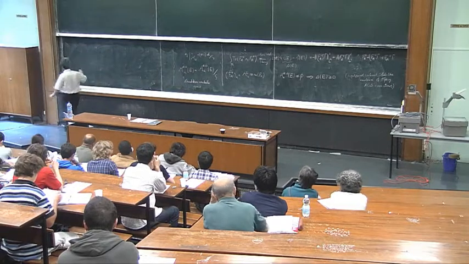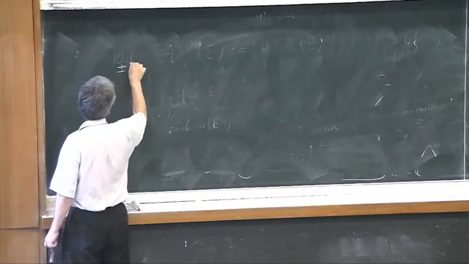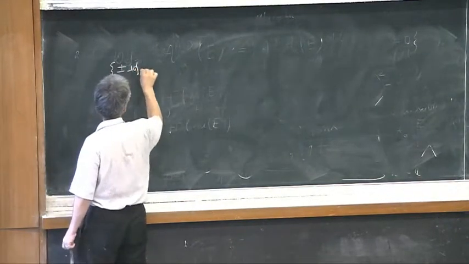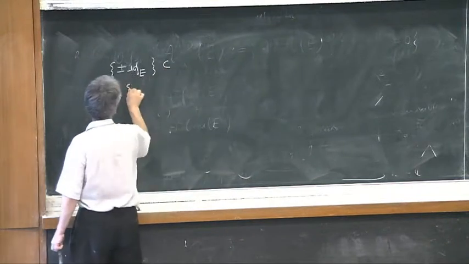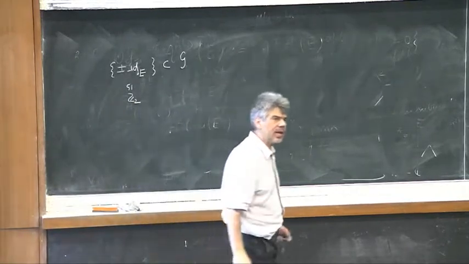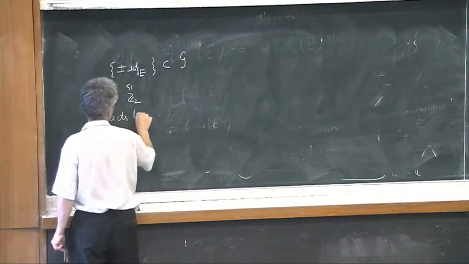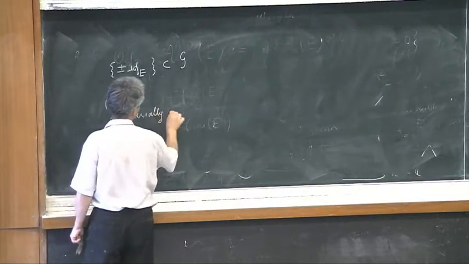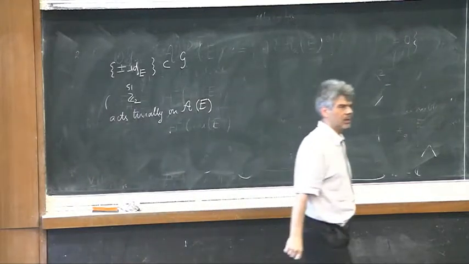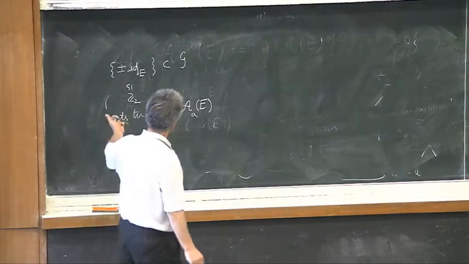First of all, please note that we have here a copy of Z2, which is in fact plus minus the identity of E, isomorphic to Z2, and it's a subgroup of G. This acts trivially on the space of connections A of E.